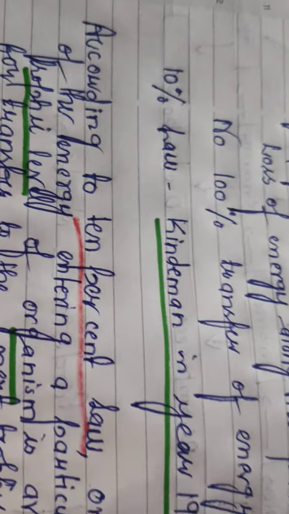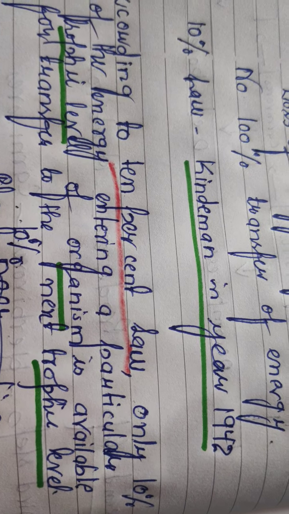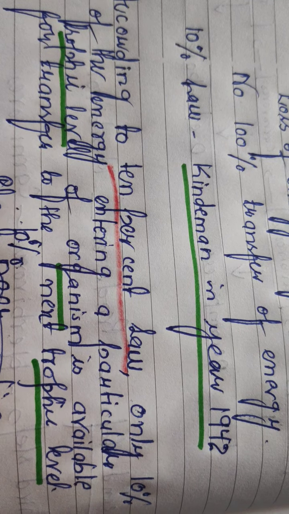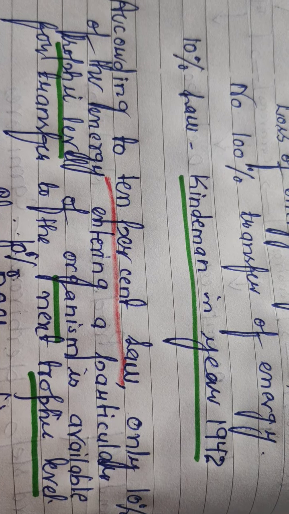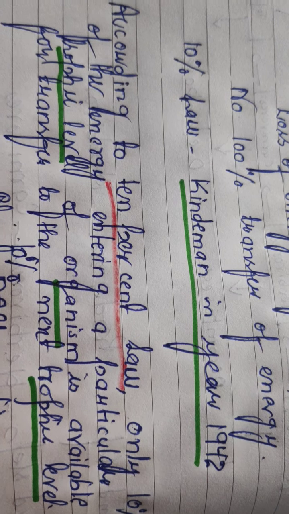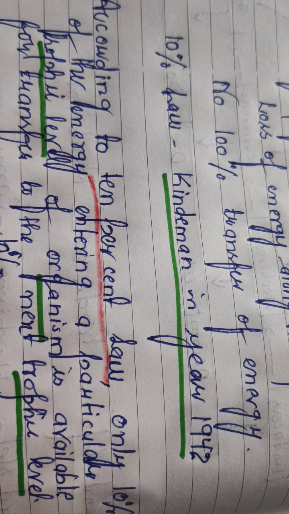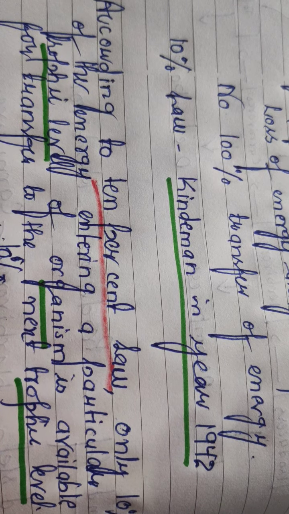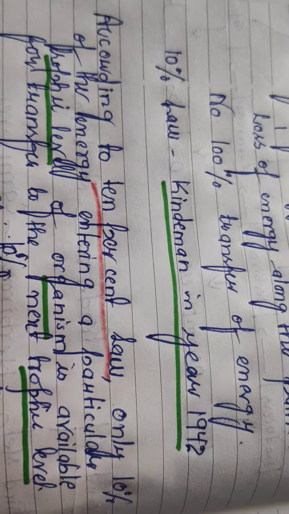Remember that the 10% law can also be asked in the exam. What is the 10% law? Remember that according to this law, which was given by Lindeman in the year 1942, only 10% of the energy that enters a particular trophic level of an organism is available for transfer to the next trophic level. So this is one of the most important small subtopics of this chapter, Our Environment. Thank you.